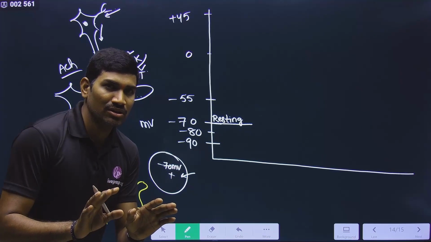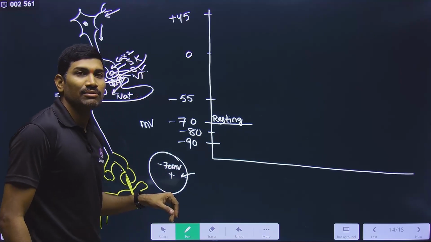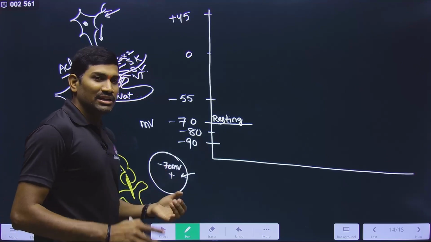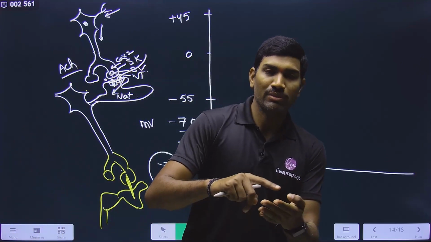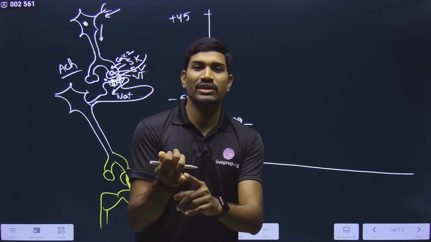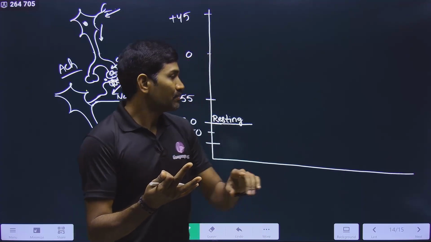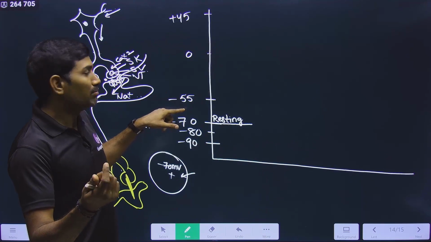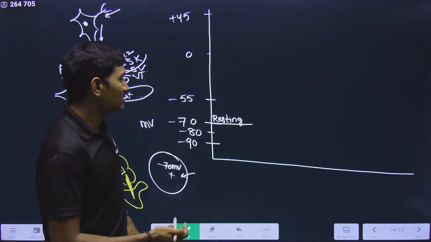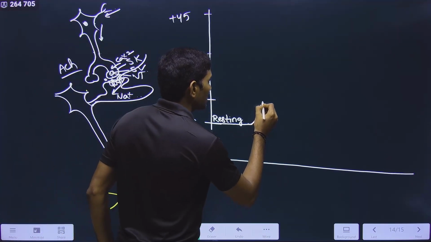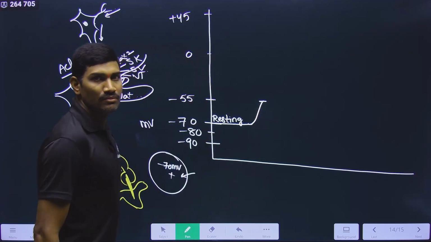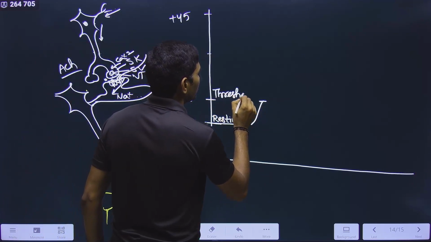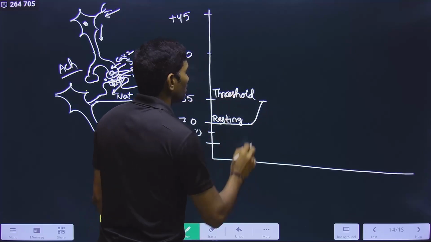Do you understand this or not? So in this way this value keeps on coming: minus 64, minus 63, minus 62, minus 61, minus 60, minus 59, minus 58, minus 57, minus 56, minus 55. Please understand this. From here it is coming up to this point. Understood or not? And this is called the threshold.